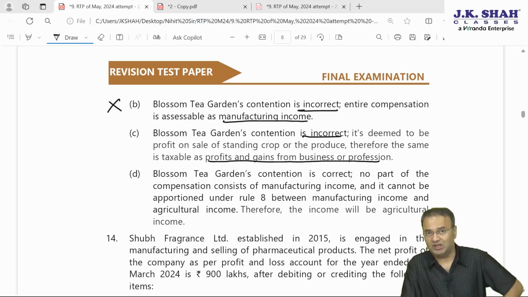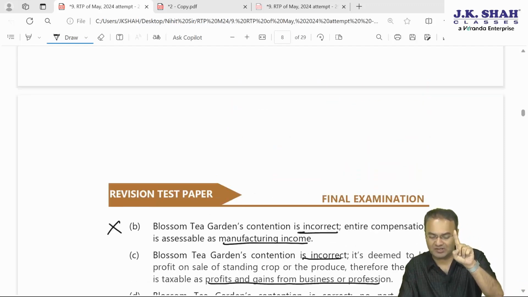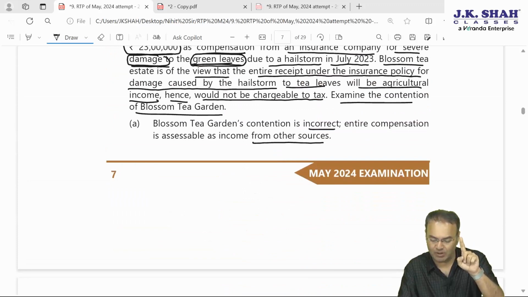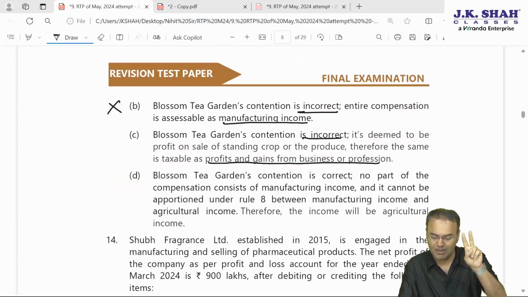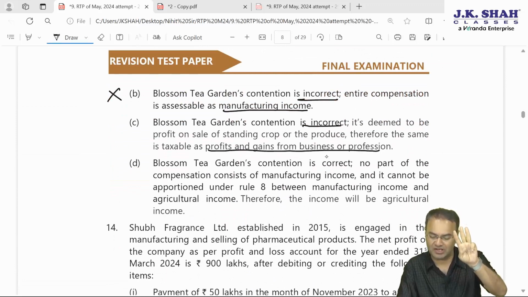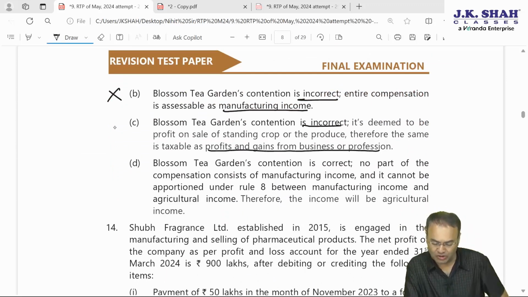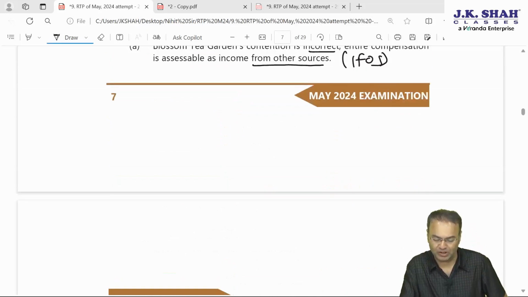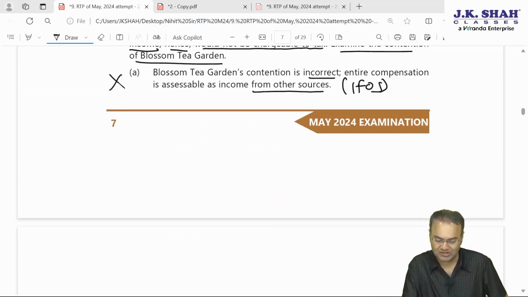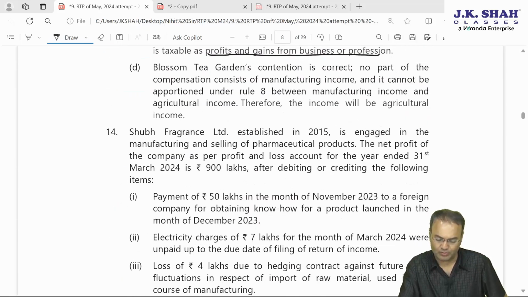So options A, B, C, all 3 are saying the assessee's contention is incorrect. First option says it is taxable as IFOS, income from other sources. Second option says it is taxable as manufacturing income, and third one says it is taxable as PGBP income. All 3 options are incorrect in my opinion. Let's see what is the answer. Let's check what is the fourth option. Fourth option says Blossom Tea Garden's contention is absolutely correct. This seems to be the correct answer.